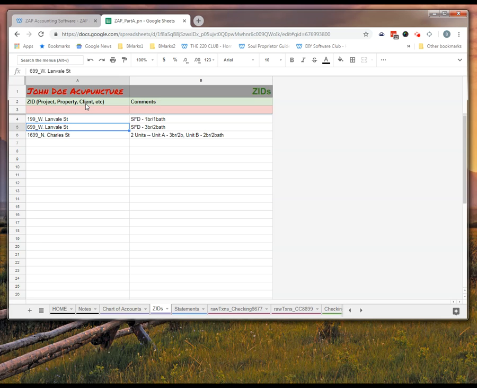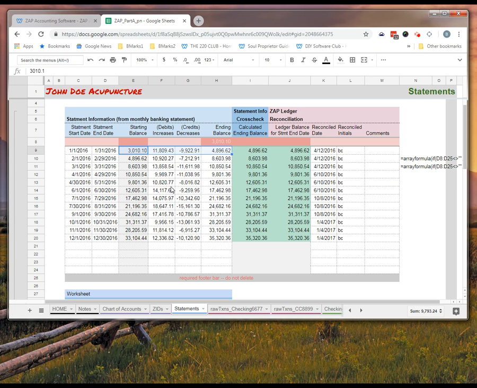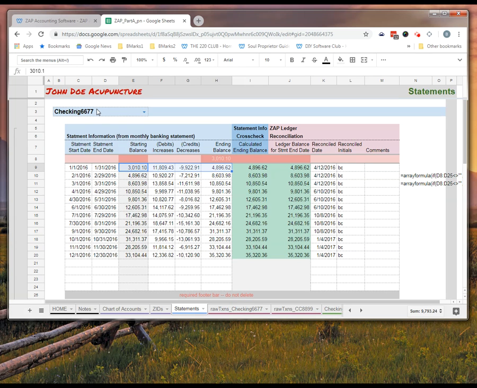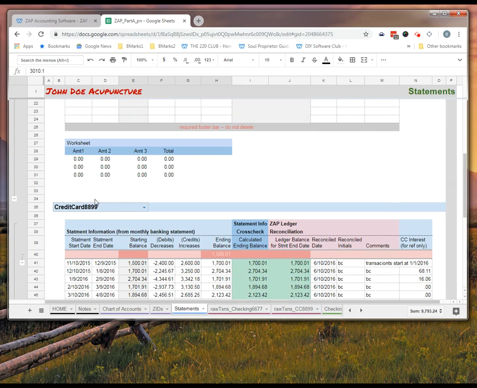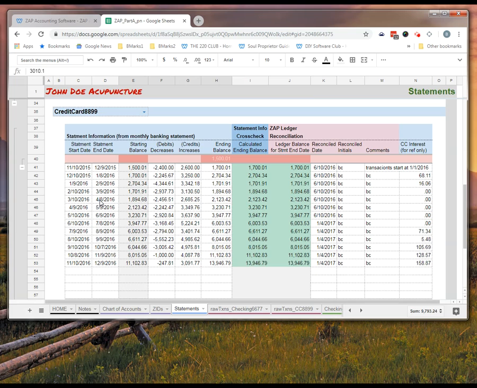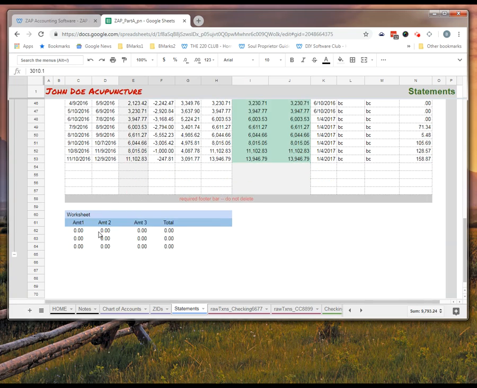There's a column in our ledger to do that. You'll see that coming up. The next tab is the Statements tab, probably the most powerful and the most complex tab in the worksheet. What we have is our checking account here. Down below, we have our credit card, and if you have more than just one checking account or one credit card, you basically copy this entire block of information in the setup and you add it down here.